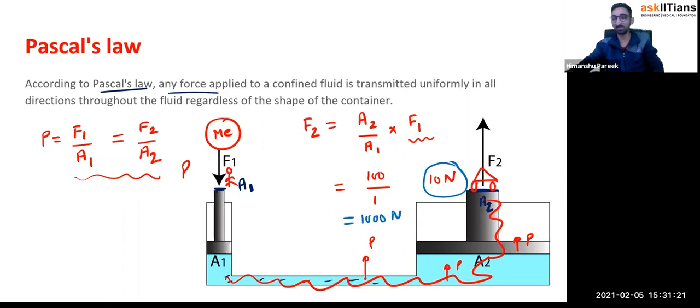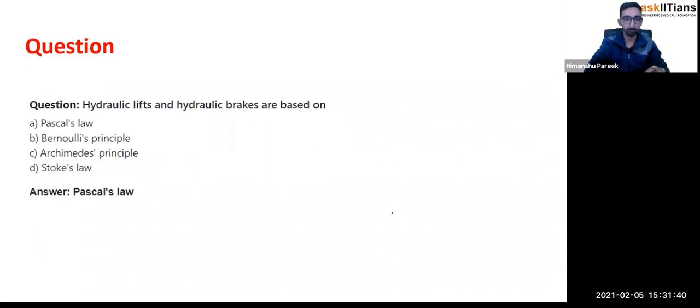Right. So there is nothing like force conservation, so don't confuse it with that. It's all about the pressure. The pressure would be the same everywhere. Whatever pressure we produce at one place will get equally transmitted throughout the liquid. Hence, on both the sides, we have got the same force. Oh, sorry, same pressure, and hence we have got more force on the other side.